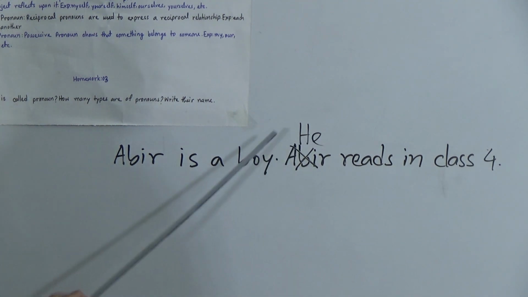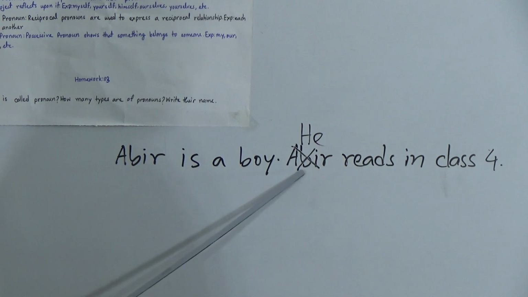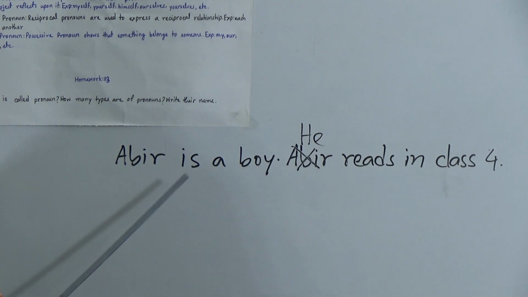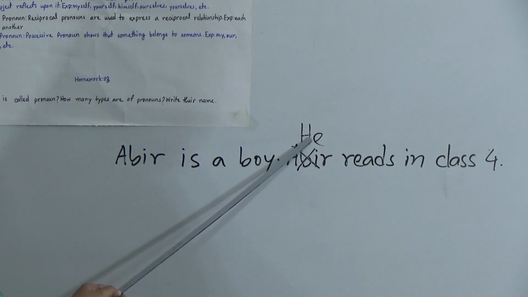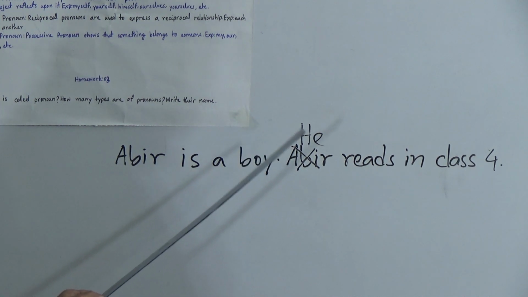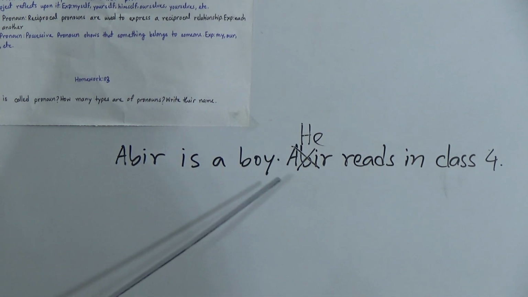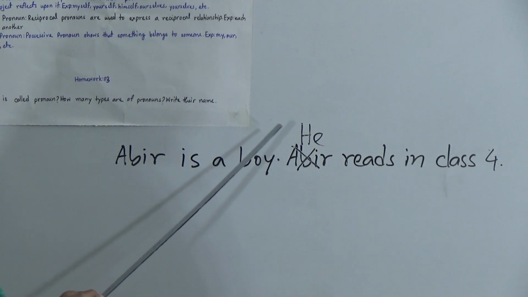So now look, the word he is used instead of a noun Abir, and we all know that Abir is the proper noun. So that's why the word he is a pronoun. Then if we write the sentences like this, it will be more beautiful and lucid, right?